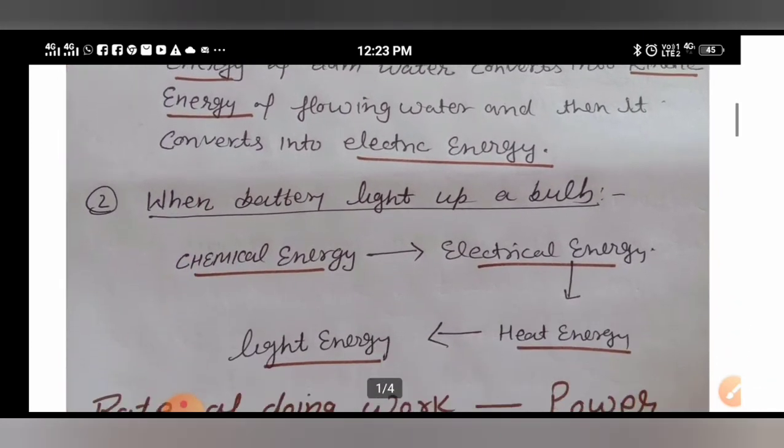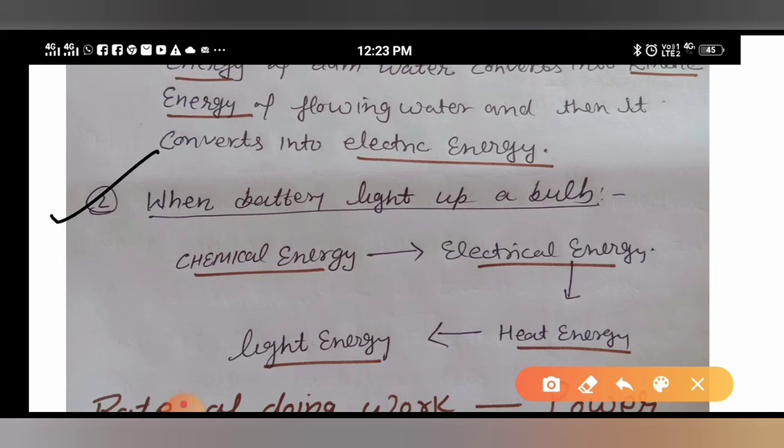Let us take one more very important conversion, that is when a battery lights up a bulb. Battery here means your torch. In a torch there are 2 cells, 3 cells, or more, and that is called a battery. A combination of cells is called a battery. So do you know what is inside the cell?